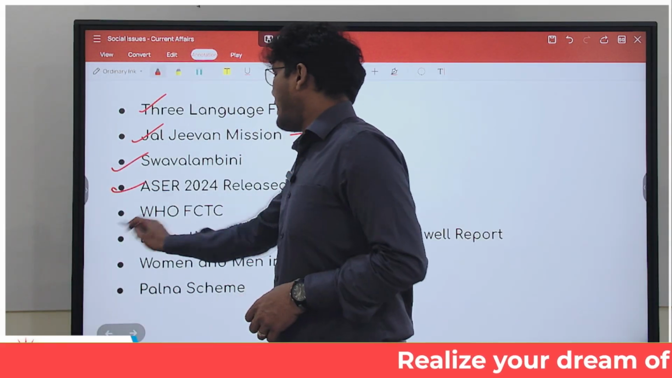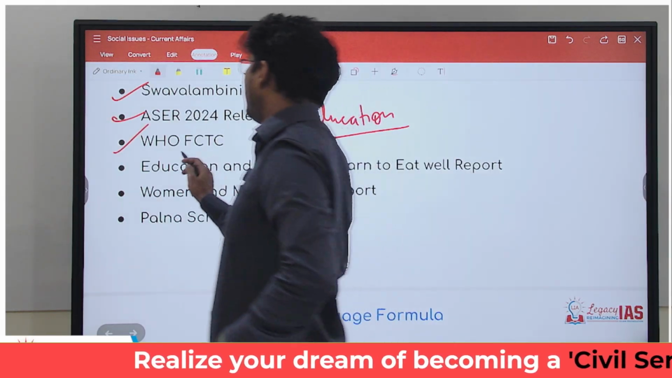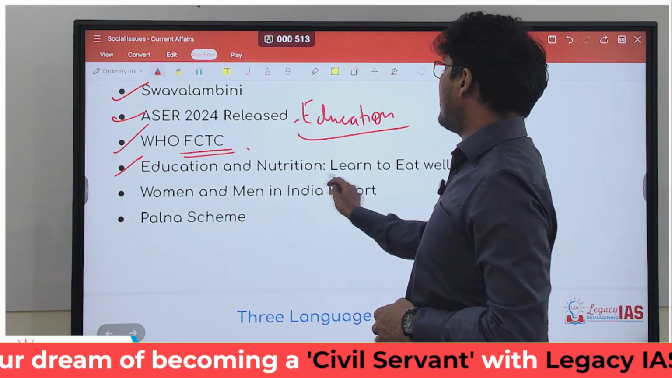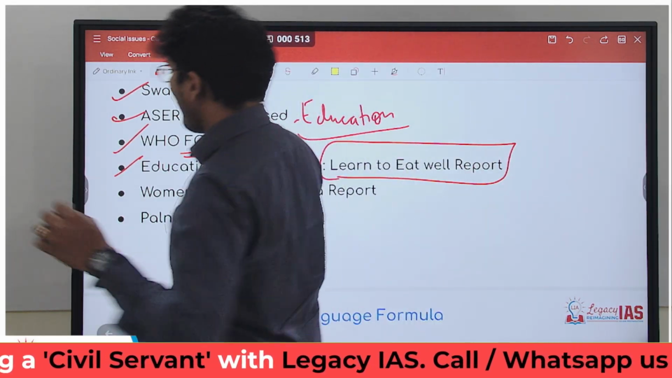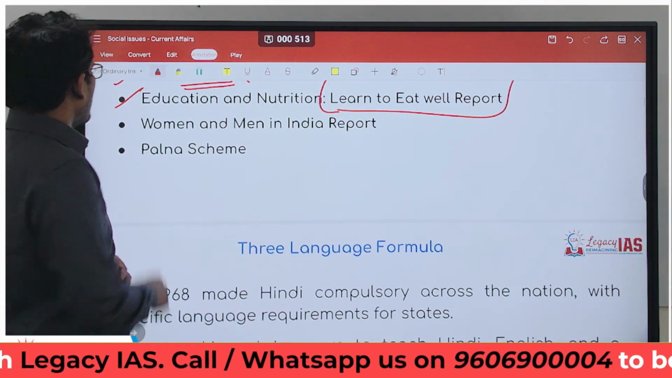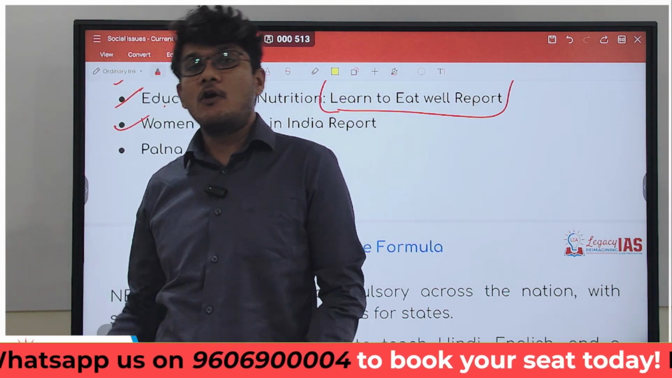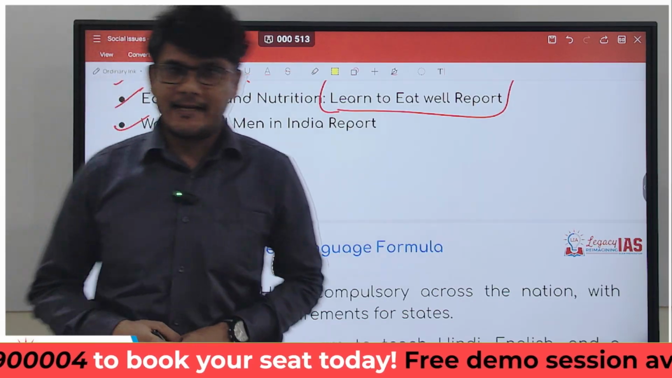Moving ahead, we have the WHO, World Health Organization's FCTC. So we'll see what this is all about. Then education and nutrition, the Learn to Eat Well report has been brought out. Then a very interesting, a very comprehensive report in fact has been brought out, the Women and Men in India report. So we'll analyze that report and whatever data it gives, we'll see that as well.